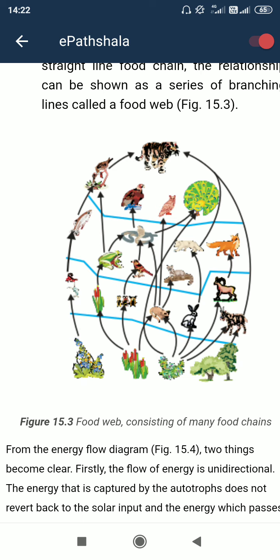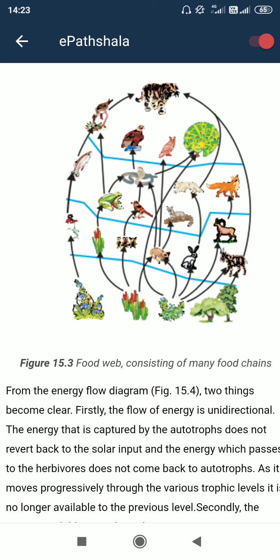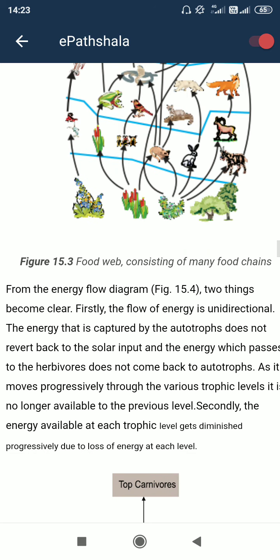Like here, basically four chains were started, but in the middle part you can see that they are much more complex in the dependence of food. Third chain organisms may be taking food from the first or second. That's why it is getting complex in dependence of food. That's why it is a food web consisting of many food chains.